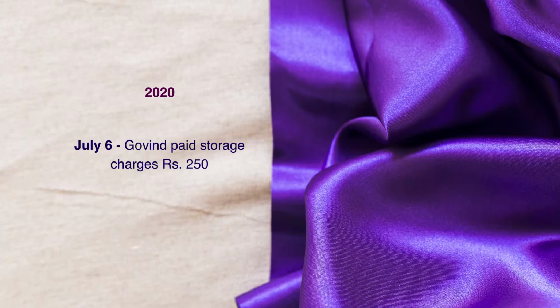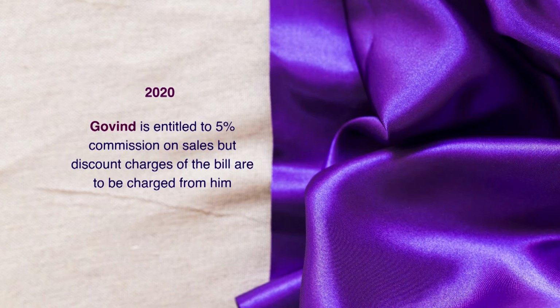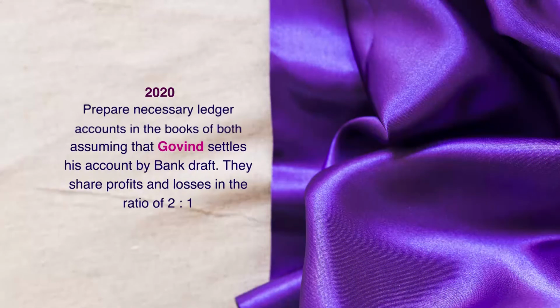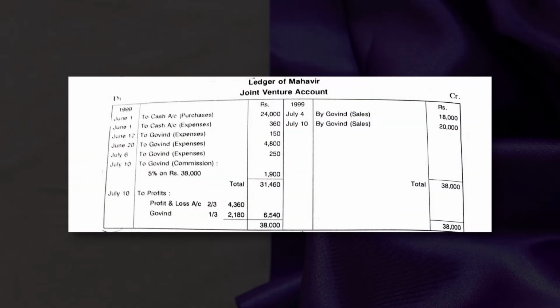On July 6, Govind paid storage charges 250. On July 10th, Govind sold the remaining goods for rupees 20,000. Govind is entitled to 5% commission on sales, but discount charges of the bill are to be charged from him only. Prepare necessary ledger accounts in the books of both, assuming that Govind settles his account by bank draft, and the profit sharing ratio between Govind and Mahavir is 2:1. In the books of Mahavir, joint venture account.